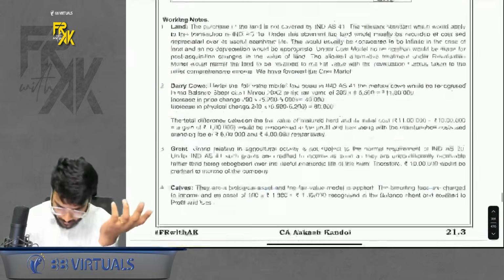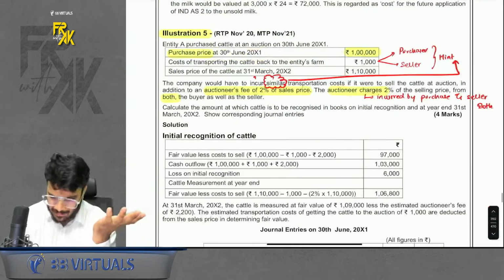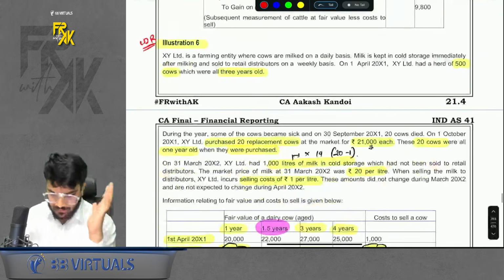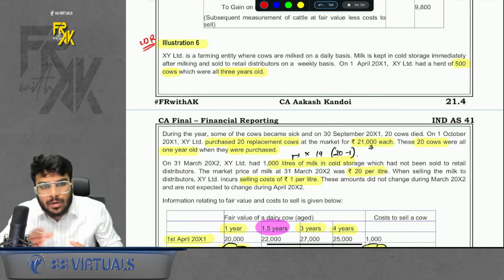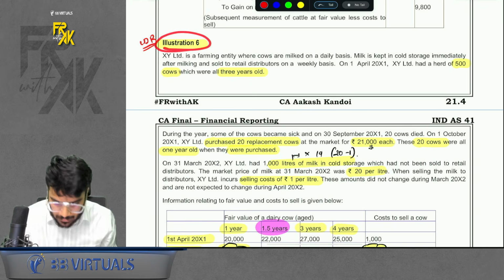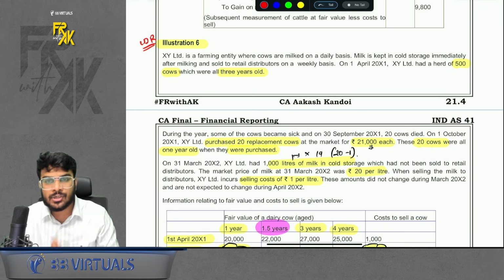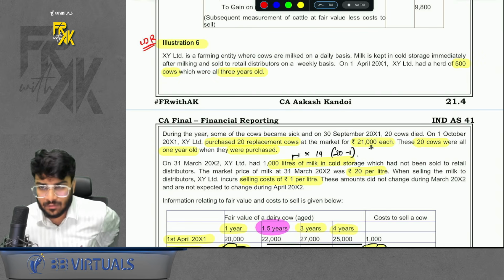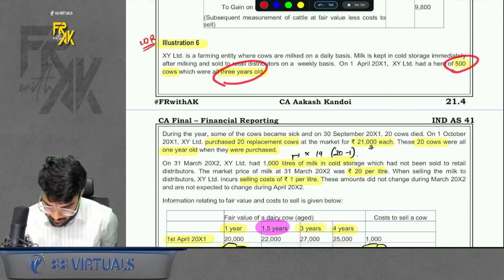Apart from this, there are also basic questions you can revise on your own, and don't leave them, at least revise them. Okay, I am just revising those questions which are good from exam point of view. The next question which we will revise is illustration number 6. What do we have in this? It says that initially we had 500 cows which are 3 years old. We already had it, we are not purchasing it, we had in opening stock. So 500 cows were there which were 3 years old.